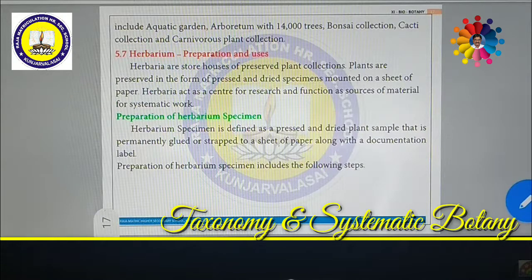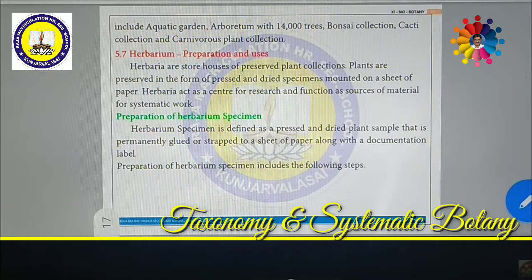Then regional flora. What do you mean by regional flora? Regional flora includes a large geographical area or botanical region. For example, the entire Tamil Nadu, Carnatic by Matthew, Flora of the Madras Presidency is a very good flora. So this includes the plants, from small plants to trees, everything has been given in that flora. For example, Gamble Flora, Fischer Flora, these are very good examples.